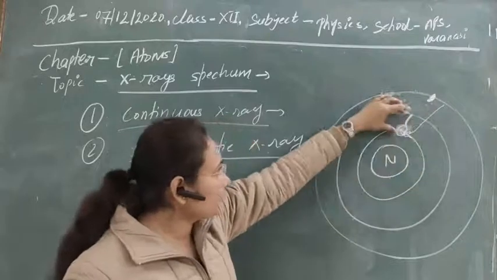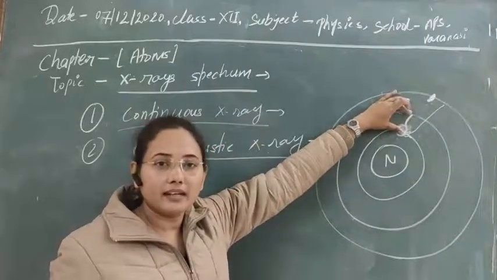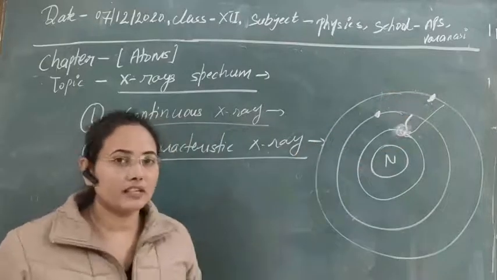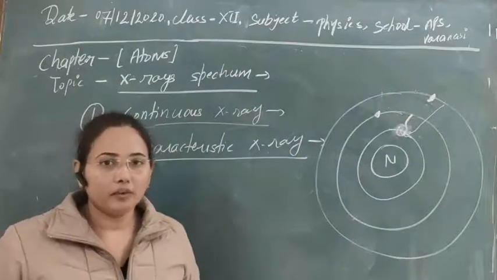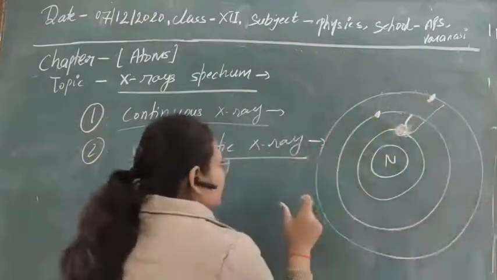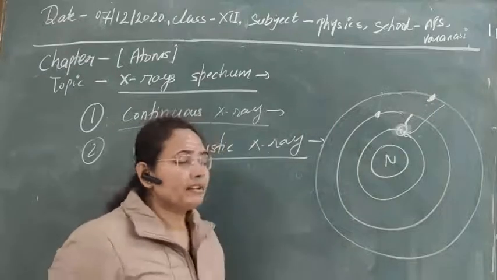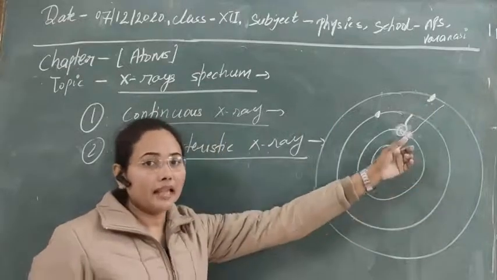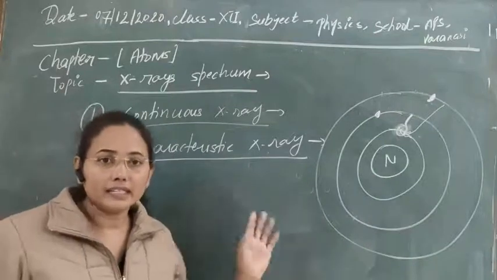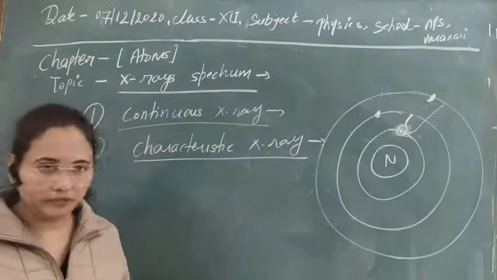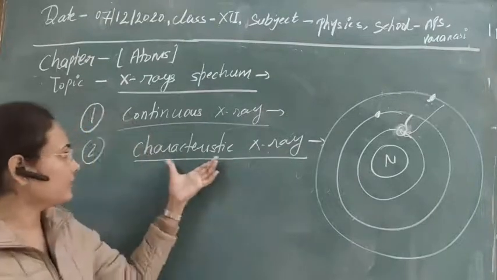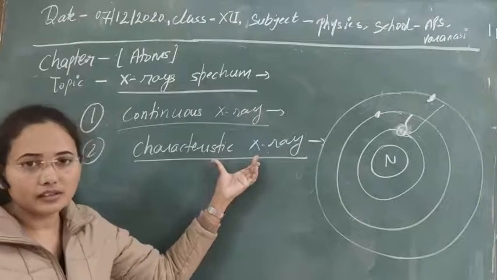The reason is that only the difference between energies is obtained in the radiation, and if you solve it, you obtain a discrete frequency or wavelength. So we are obtaining particular values of frequency and wavelength, and if you arrange them in increasing or decreasing order of frequency or wavelength, it is known as characteristic X-ray.